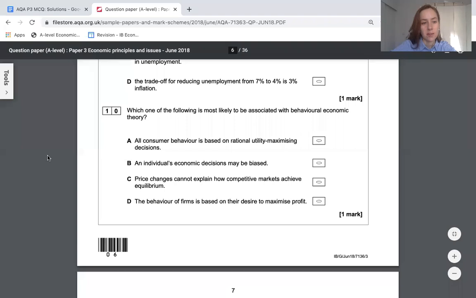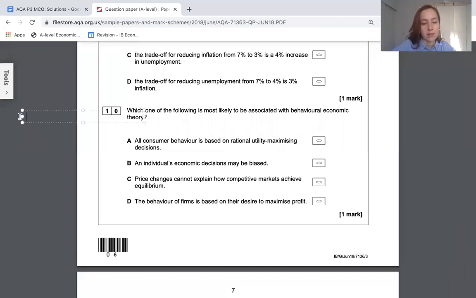Okay, behavioral economics, we learn things like biases, we learn things like nudges, we learn things like framing. And the point of that is to build a more accurate model of how economic decision makers actually make decisions. So we learn that they don't actually usually make rational decisions, or if they do, it takes them quite a lot of effort. There's quite a few mental biases involved to achieve a rational decision.